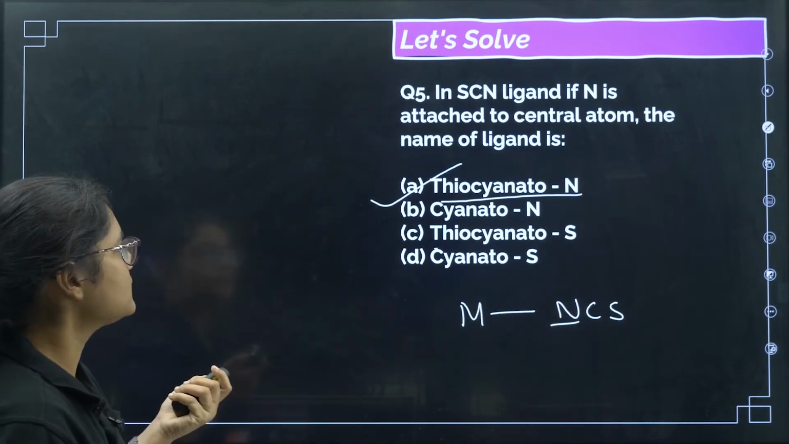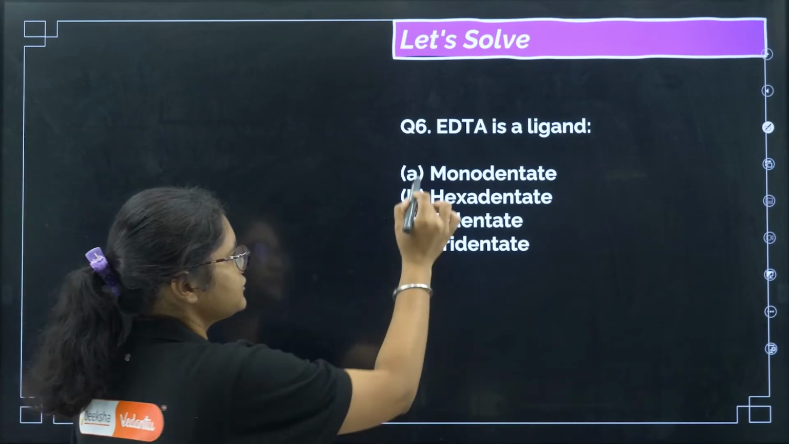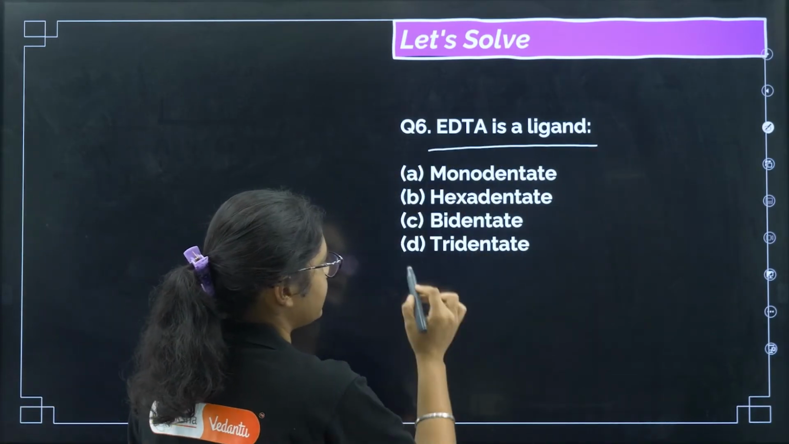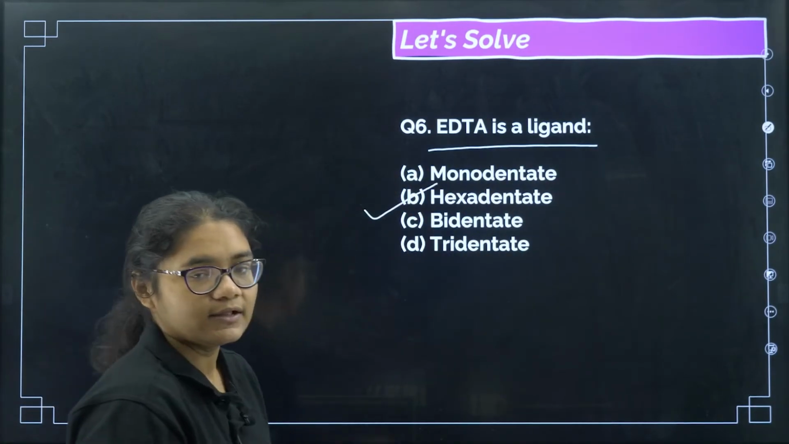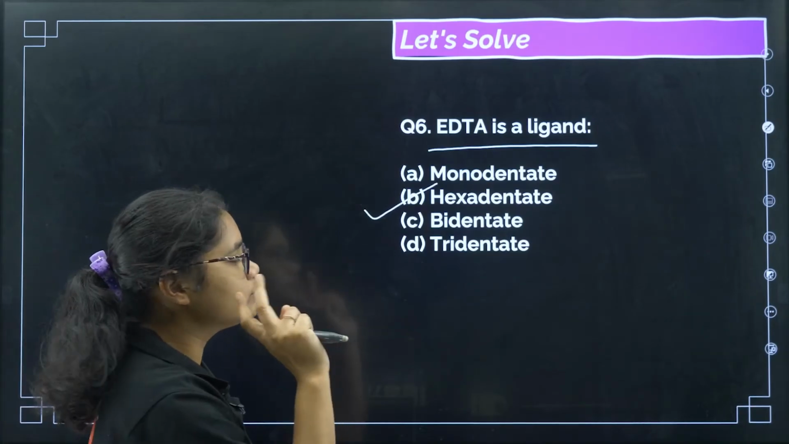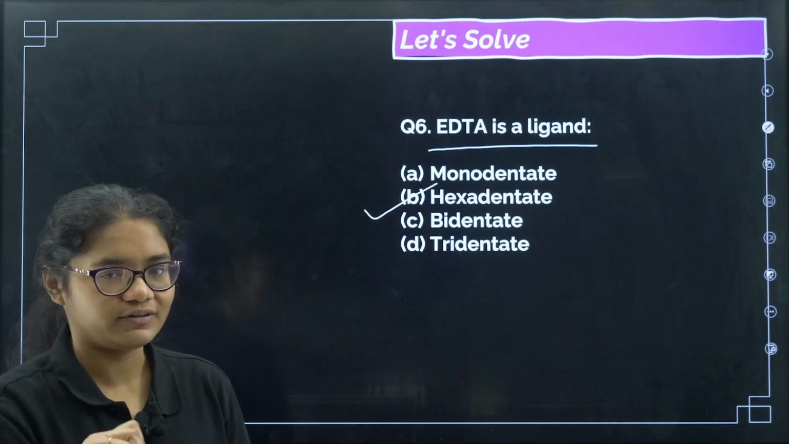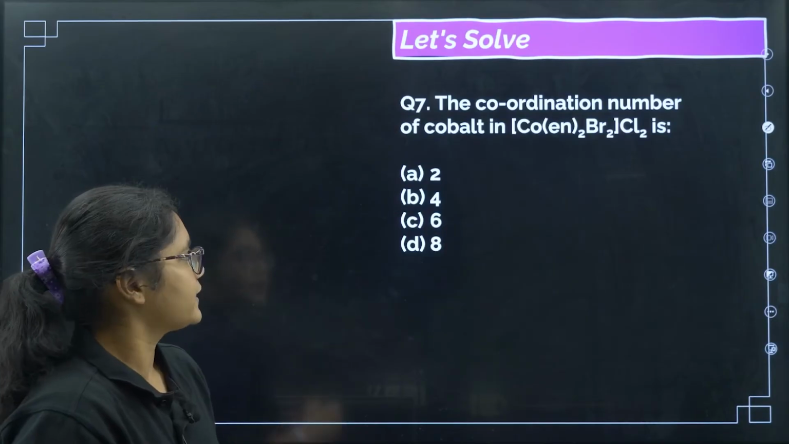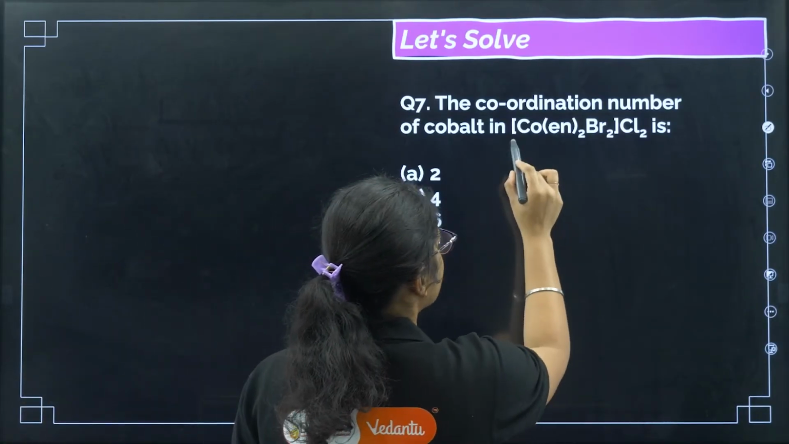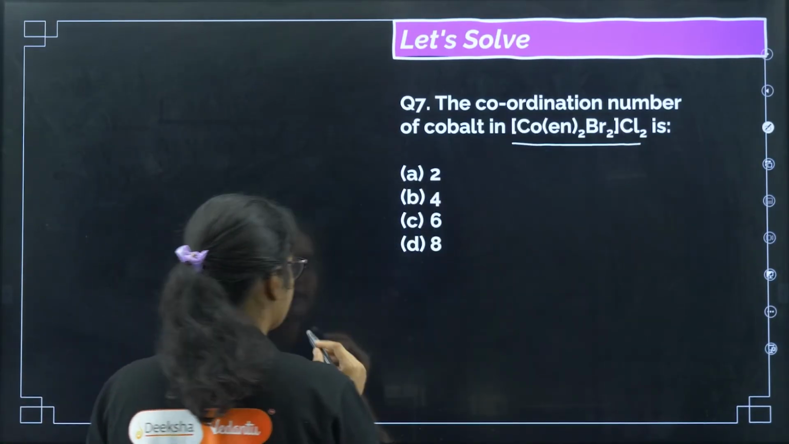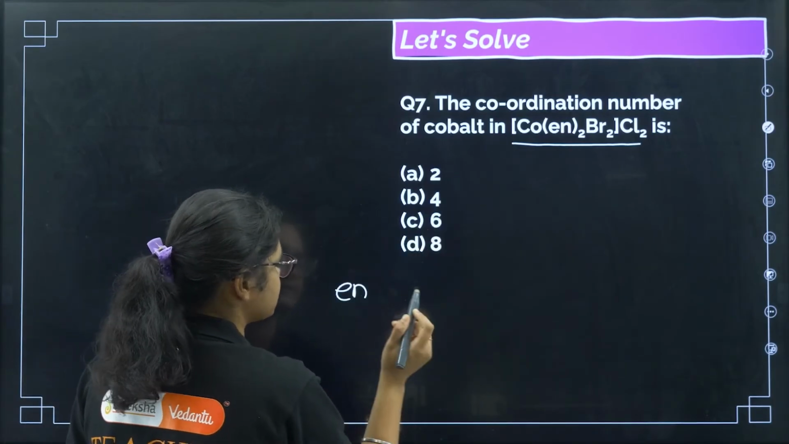Next, EDTA. Just now we discussed the EDTA structure. EDTA is a hexadentate ligand, so there are 4 oxygen and 2 nitrogen sites present. Next, the coordination number of cobalt in this structure. So en, I'll tell you what en is. En is this type of ligand.